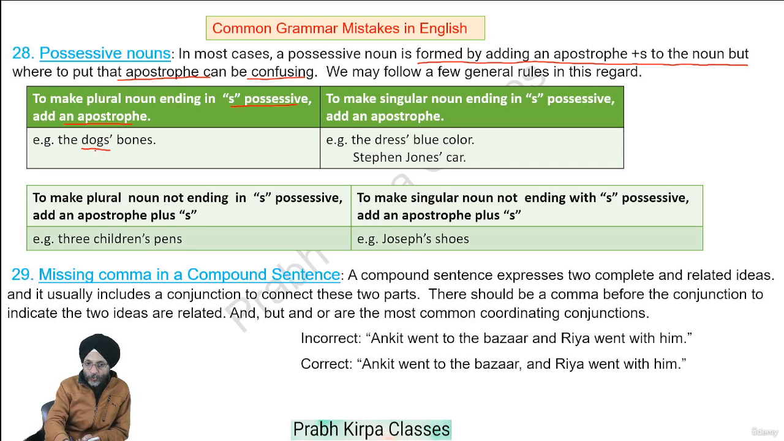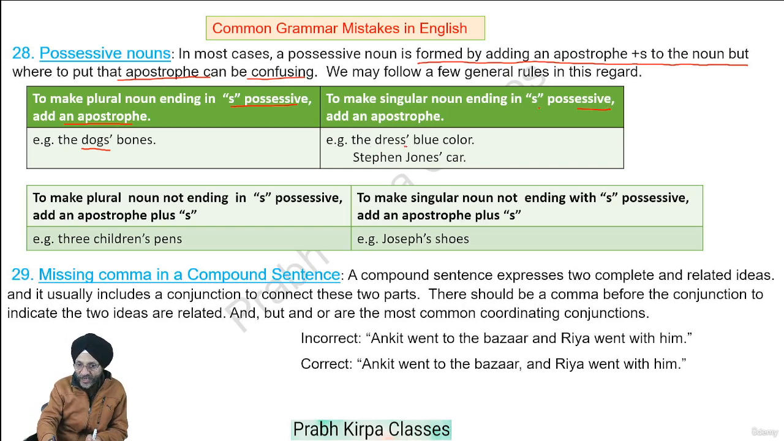The bones relate to dogs. The dogs are in plural. Here, we will not write apostrophe s. We will simply add an apostrophe. To make a singular noun ending in s possessive, that is, we are to make a noun possessive which is singular, we have to only add an apostrophe.